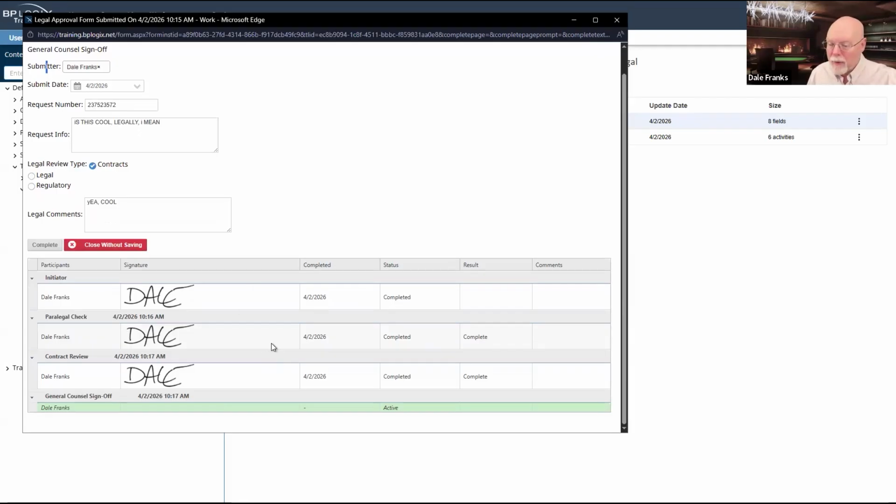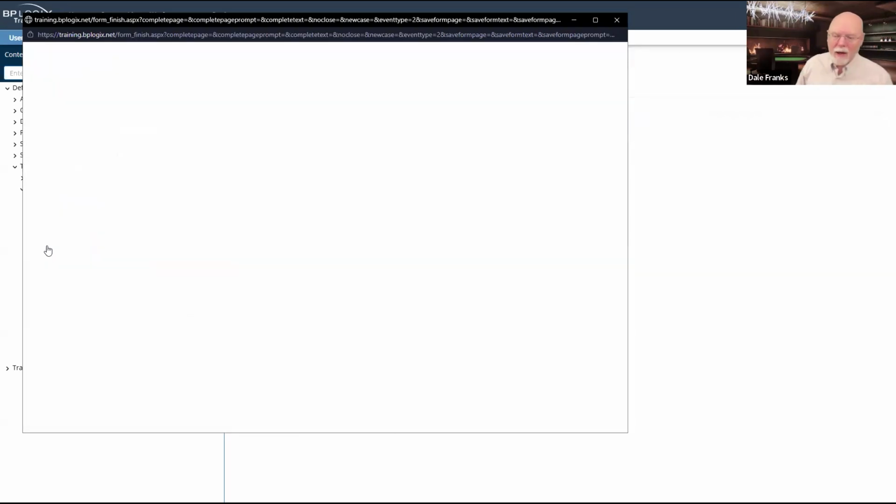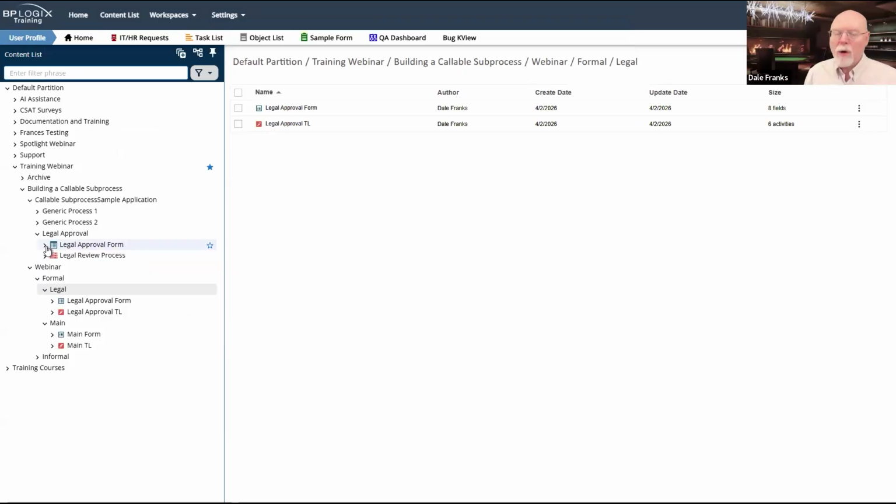Notice when we look down at our routing slip at the bottom, there is no parent activity happening. So I'm not tracking any parent process or anything. Everything is encapsulated in this process. As the general counsel, I'm going to go ahead and complete my review. And now we're done. We have a completed legal review.